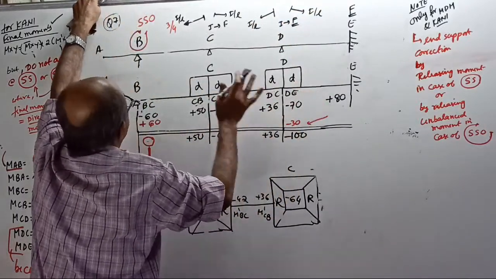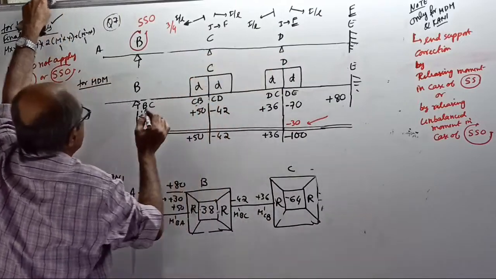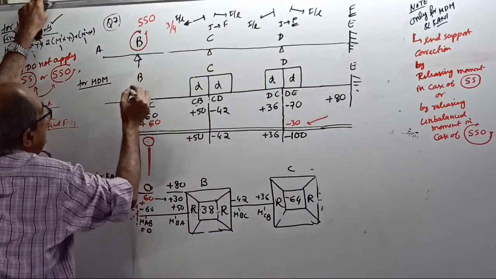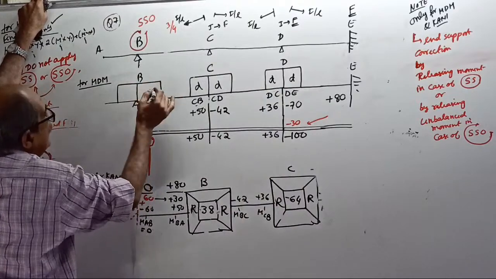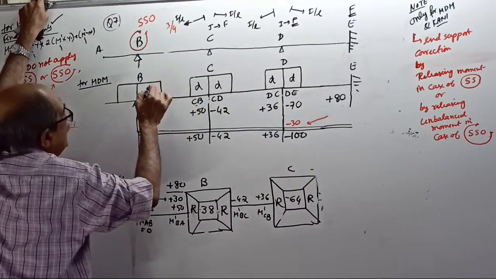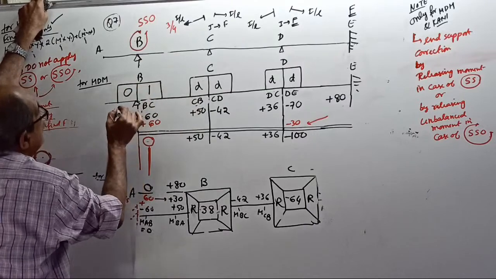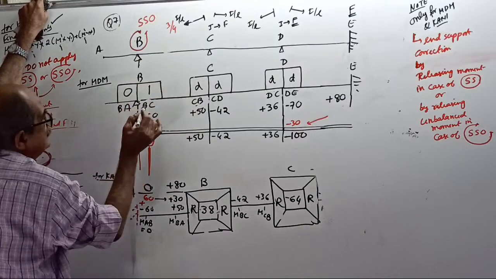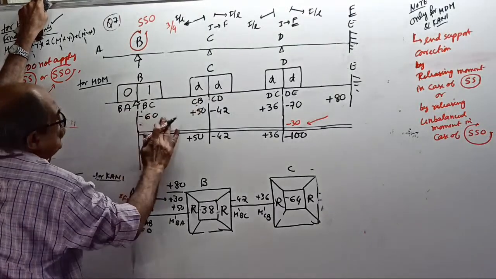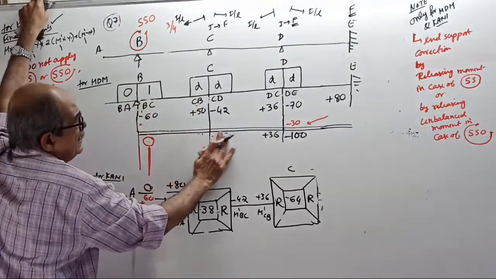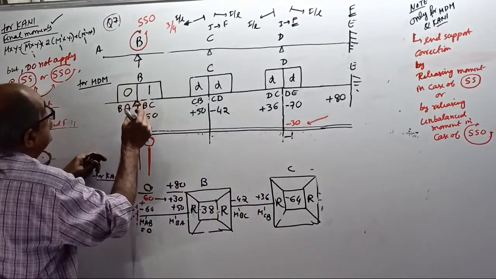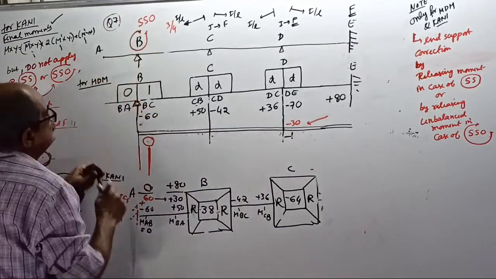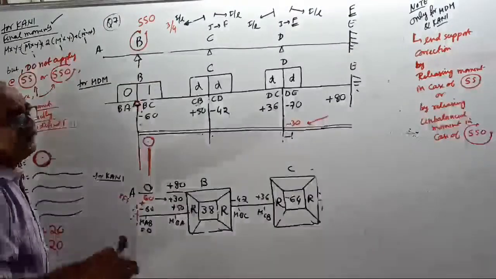Now find the distribution factor at C and D. Remember, at B you don't have to calculate the distribution factor. Inside is 1, overhang is 0. There's a member called BA here. And remember, this is simple support, simple support with overhang. BA exists, AB is not there.